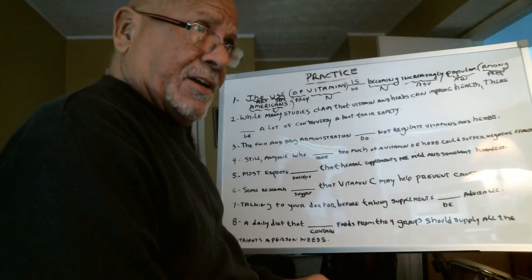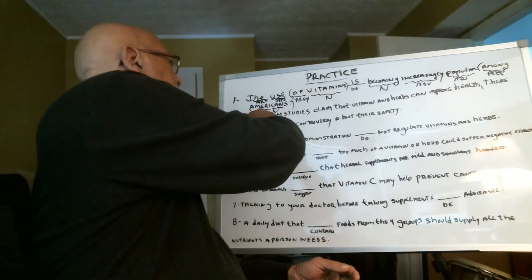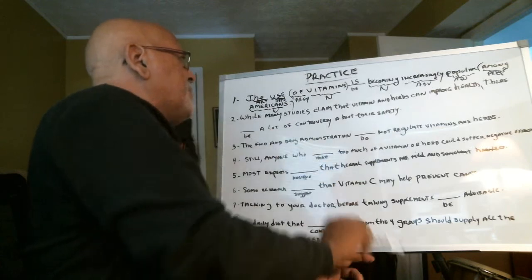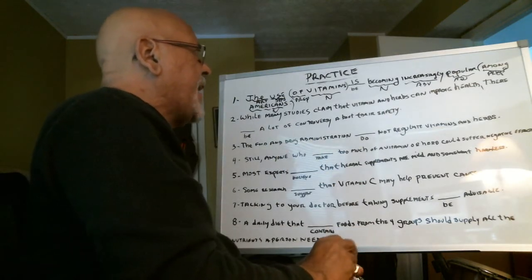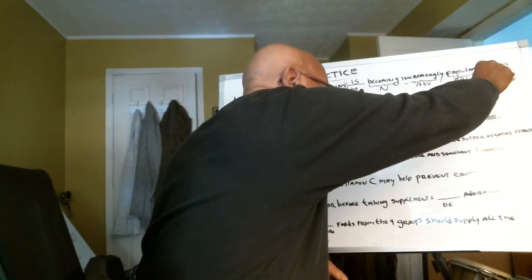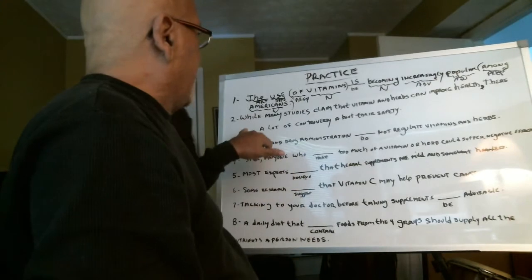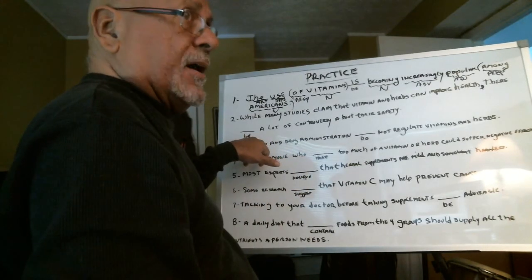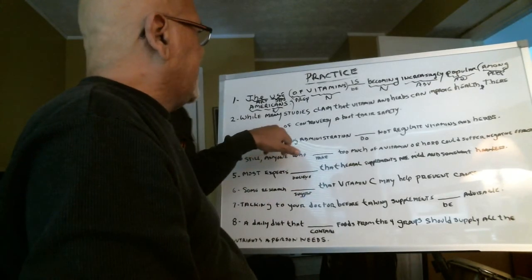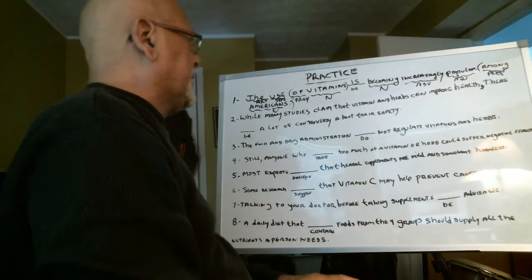Second sentence, and this is a tricky sentence. We're going to look at this. While many studies claim that vitamins and herbs can improve health, comma, there blank, another be verb, a lot of controversy about their safety.